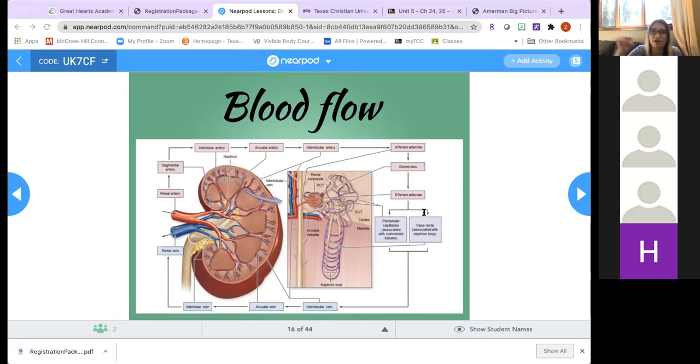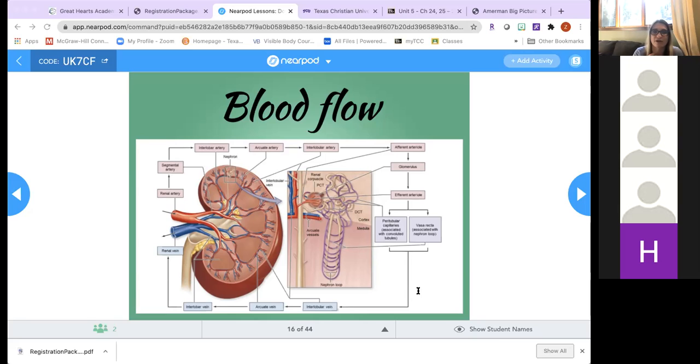Blood flows through the glomerular capillaries, and then it exits the glomerulus through the efferent arteriole. The efferent arteriole will very quickly branch into peritubular capillaries. It is here where gas and nutrient exchange happens between blood and cells of the kidney. However, many other things happen along these capillaries. A special name is given to peritubular capillaries surrounding the nephron loop of a juxtamedullary nephron, and it is vasa recta, as I've mentioned in that previous picture, remember? So peritubular capillaries surrounding the nephron loop of a juxtamedullary nephron are known as vasa recta.